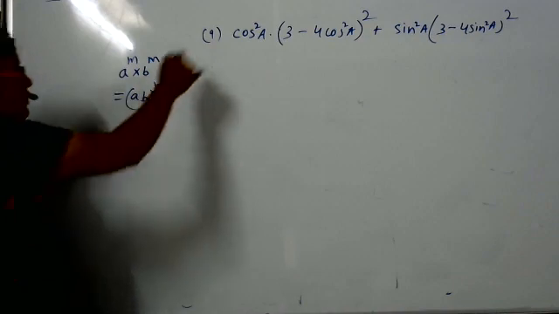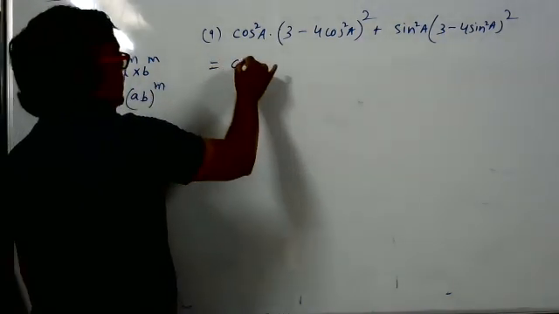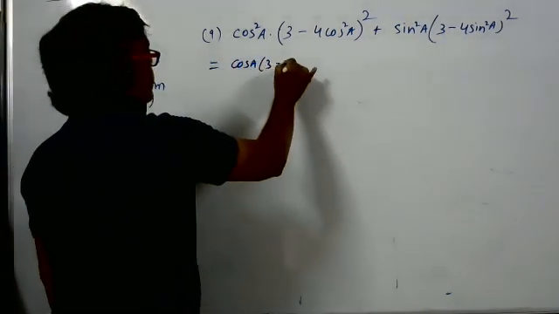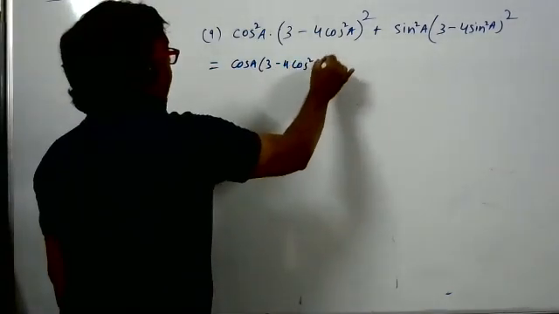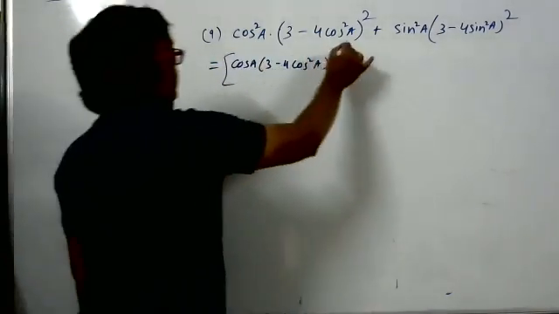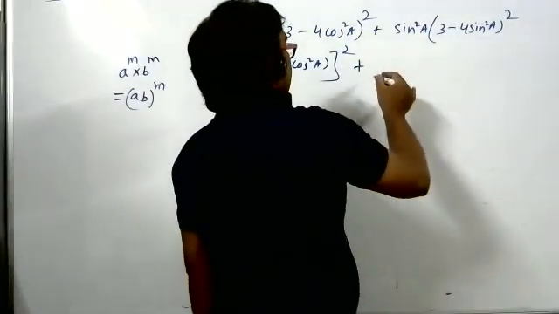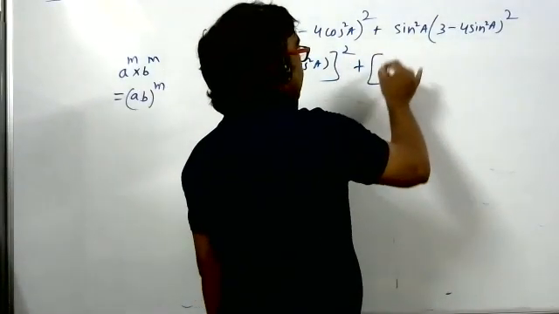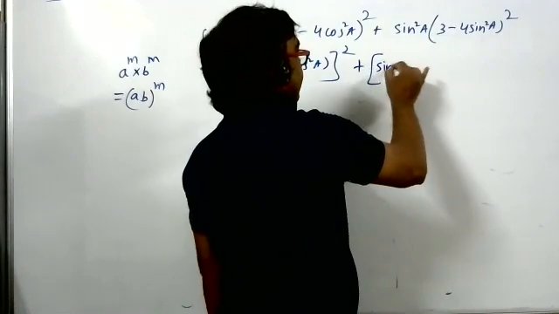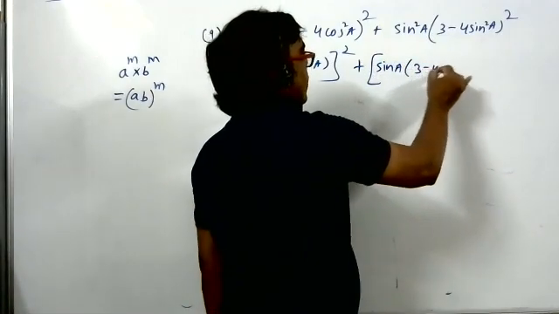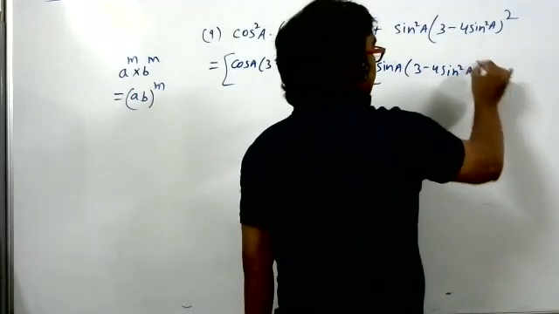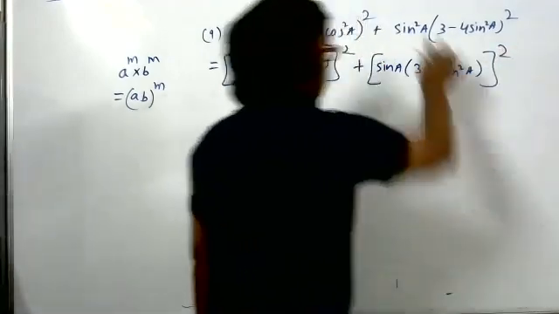So this formula only we will use. We can write cos A, 3 minus 4 cos square A, and this will become whole square, means the power will become common. Here also same thing: 3 sin A, 3 minus 4 sin square A, and whole square.